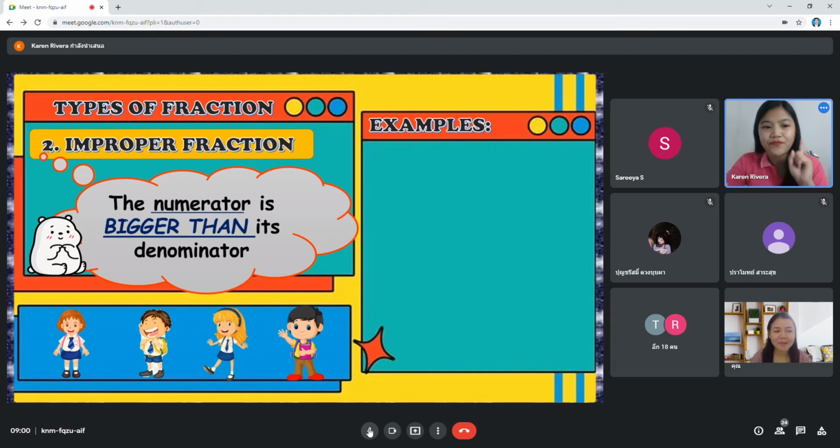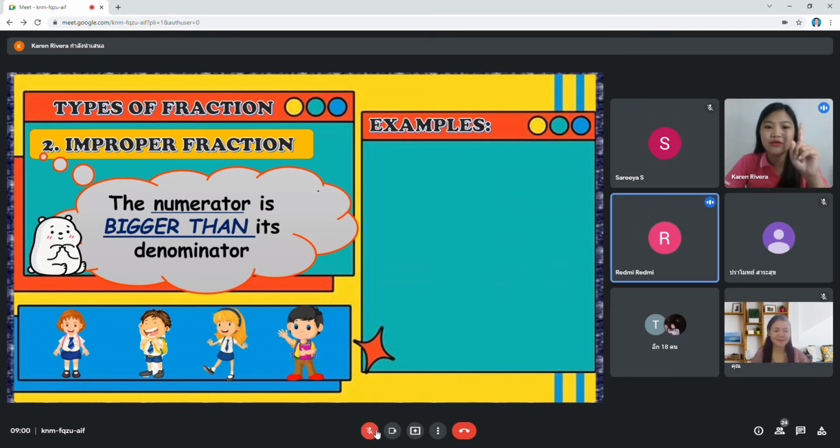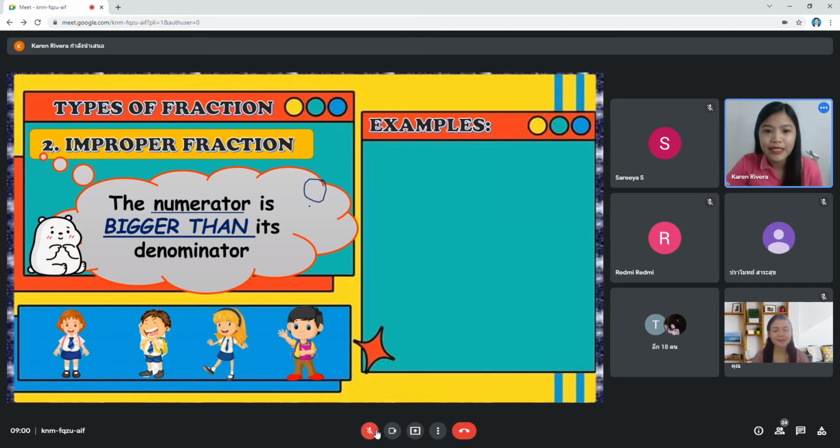So, when we say improper fraction, remember na, the numerator is bigger. Bigger, what is bigger in Thai? ใหญ่. Yes, very good. So, the numerator here is bigger than its denominator.